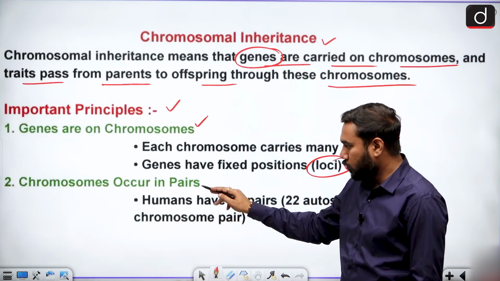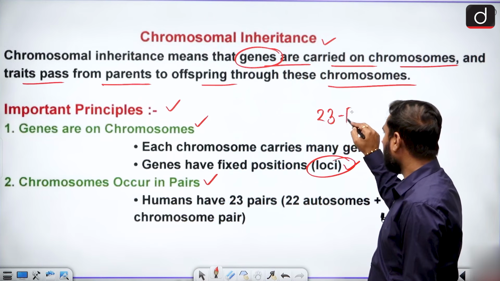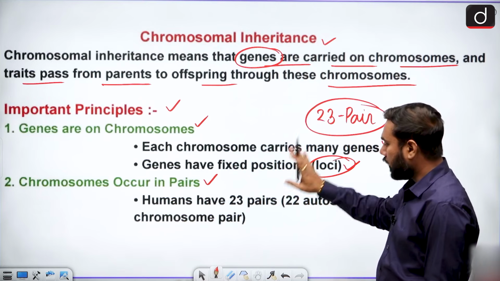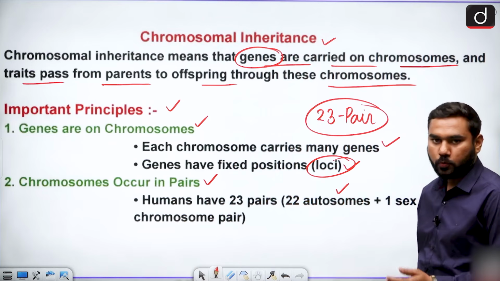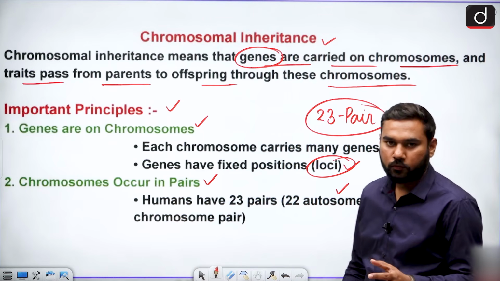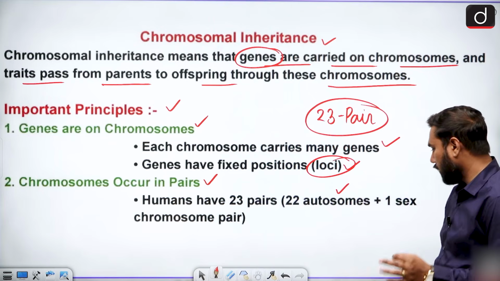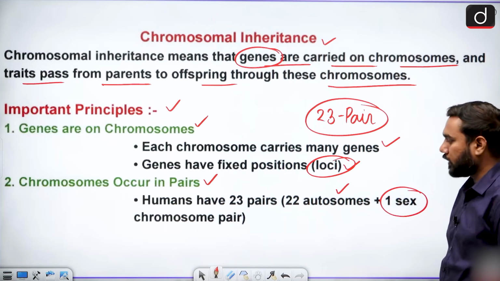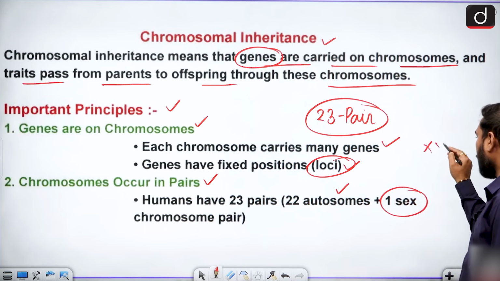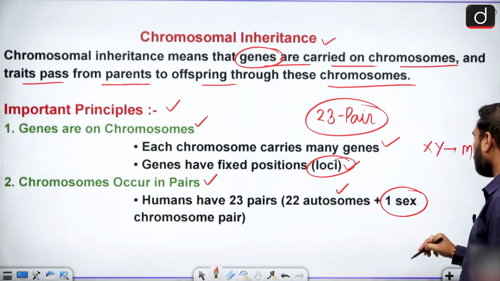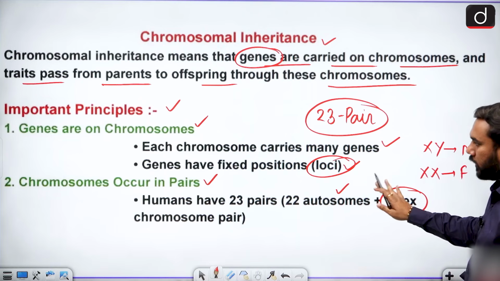The second thing, chromosomes always occur in pairs, and we know the human body has 23 pairs of chromosomes. So they are always present in pairs. There are 23 pairs, and 22 pairs are autosomes. Autosomes are those chromosomes which are similar in both male and female bodies. But there is one difference between being male and being female, that is the sex chromosome. And you all know that if the 23rd pair of chromosomes has XY nature, then the body is male, and if the combination is XX, then the body is female. This is the basic thing related to chromosomes.